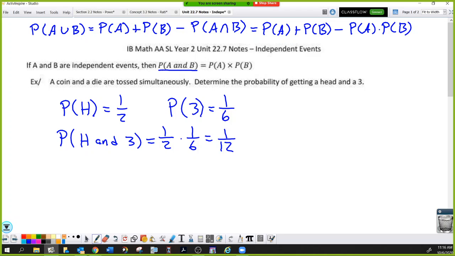Wait, how did I didn't know you use that formula for. What? Yeah, the multiply. And is done through multiplication. So or means add in some fashion. You have to remember sometimes you need to subtract an overlap. And means multiply. Which is why I brought up the addition law of probability from yesterday, because the addition law of probability has an and statement in it at the very end of it. So you would need to be told, are these things independent or not?